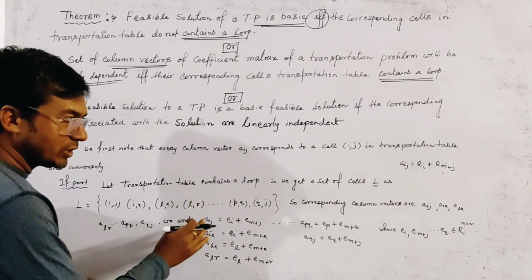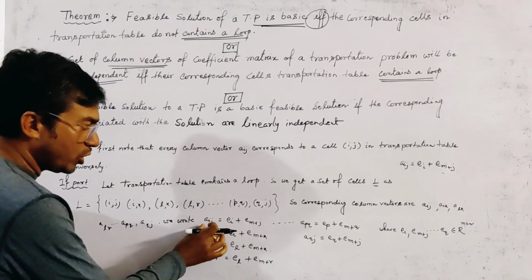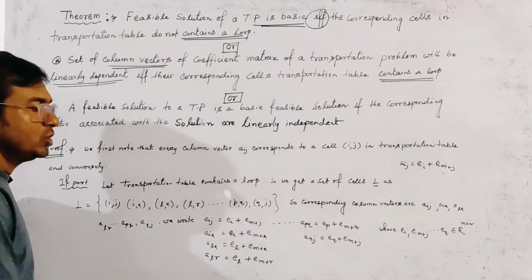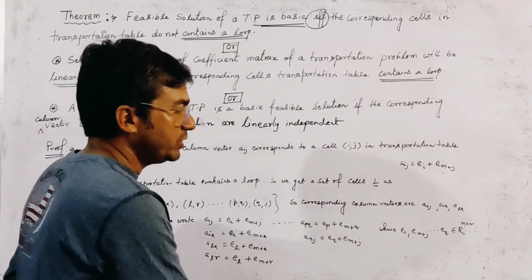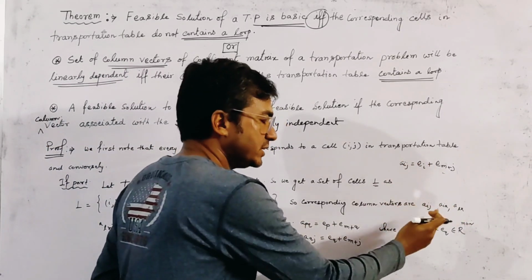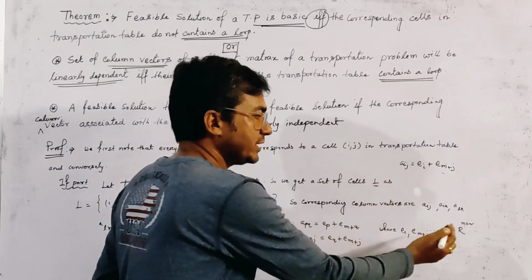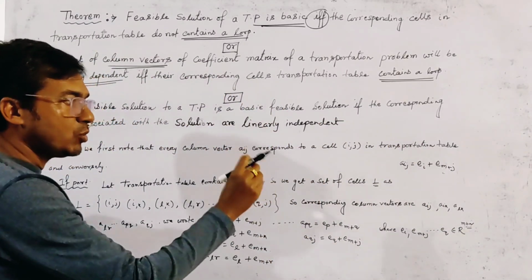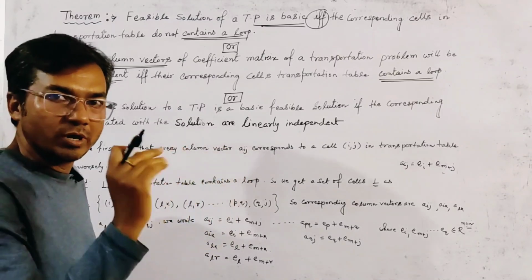Here we write all the column vectors in the form of a sum of two unit vectors, where each of these unit vectors belongs to R^(m plus n). That is, the dimension of each unit vector is m plus n, because m is the number of rows and n is the number of columns.